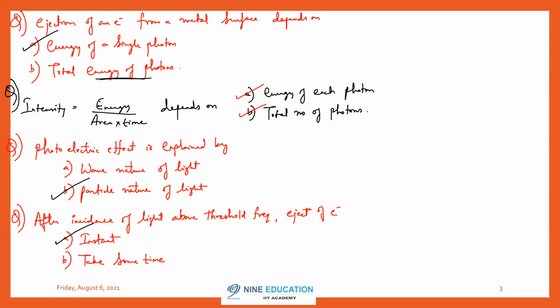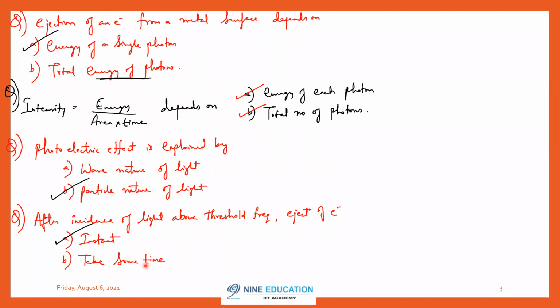Because energy is given instantaneously. Energy is given in terms of a packet. It is not slowly, gradually given. It's like taking a tablet. It is not like an injection. With an injection, the medicine is given slowly, whereas with a tablet you take everything at a time. So since energy is taken at a time, the electron is also released spontaneously. So after incidence of light above threshold frequency, ejection of electron is instant.